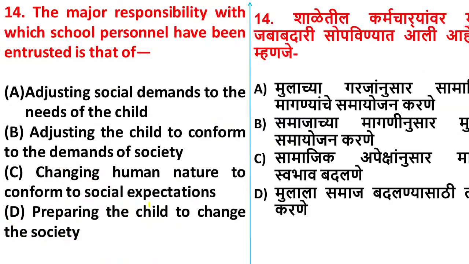So, question number 14. The major responsibility with which school personnel have been entrusted is that of: Option A, adjusting social demands to the needs of the child. Option B, adjusting the child to conform to the demands of society. Option C, changing human nature to conform to social expectations. Option D, preparing the child to change the society. The major responsibility of the school is...